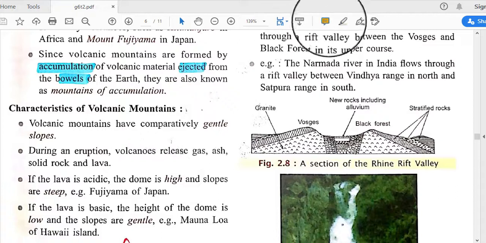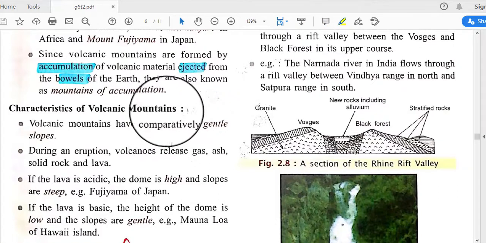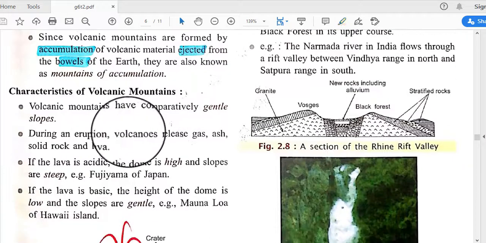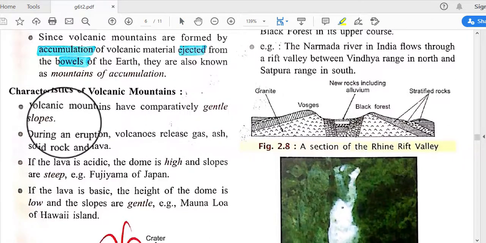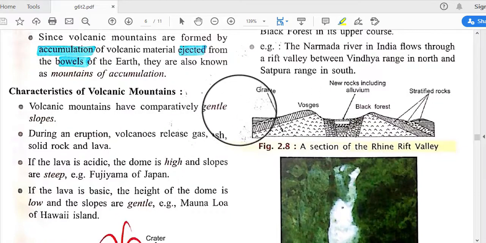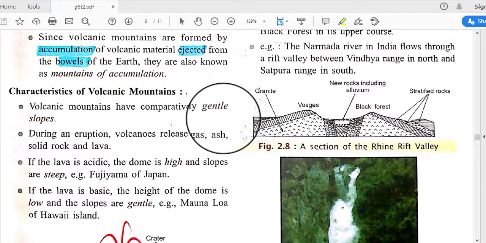So the next topic is characteristics of volcanic mountains. Volcanic mountains have comparatively gentle slopes. In volcanic mountains, the slopes on both sides are gentle in nature. So the slope is very slight.